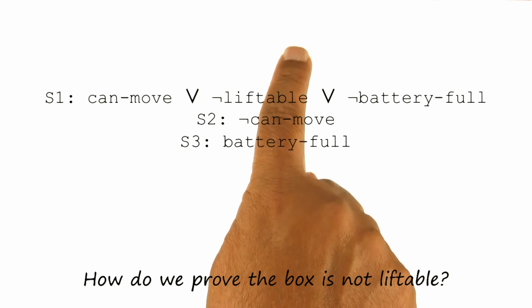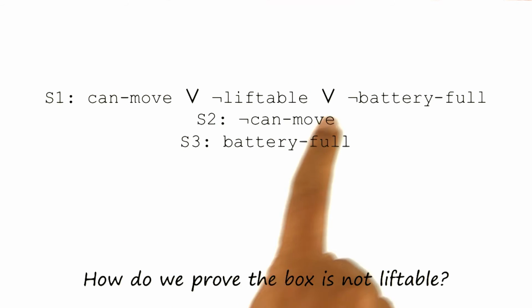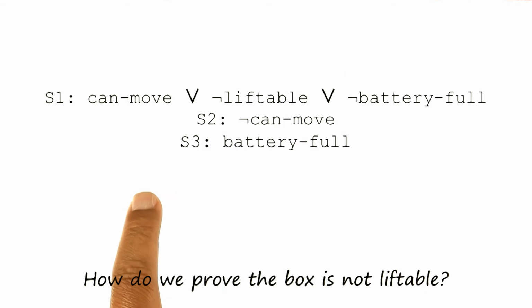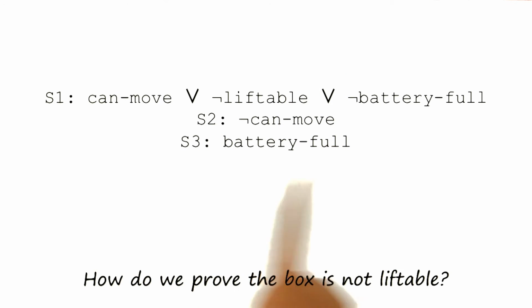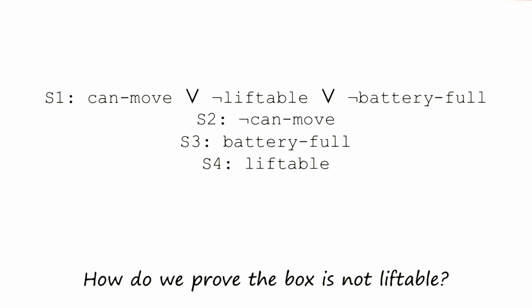So now we have in the knowledge base three sentences, all three of them in the conjunctive normal form, either literals or disjunctions of literals. Recall that the robot wanted to prove not liftable. So it takes the negation of that. This is again proof by refutation. So it considers liftable. So now the knowledge base has four sentences. This fourth sentence is coming from the negation of what it wants to prove.